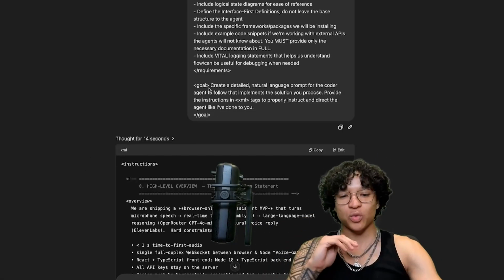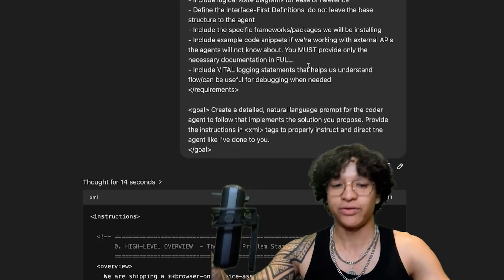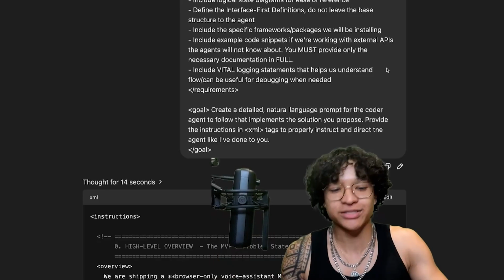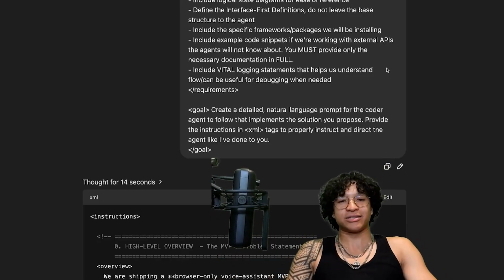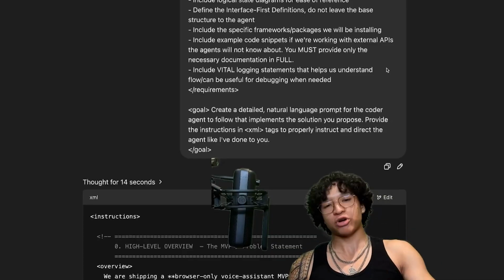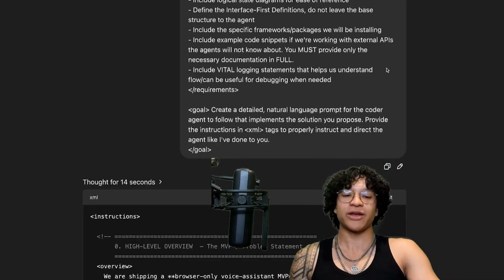The reason this works so well is because we're not asking O3 to write the code directly. Remember, this guy is lazy. We're leveraging its strongest ability, which is designing systems and creating detailed instructions from its design. By adding this prompt in the same chat log as the research and the conversation, O3 will generate a comprehensive